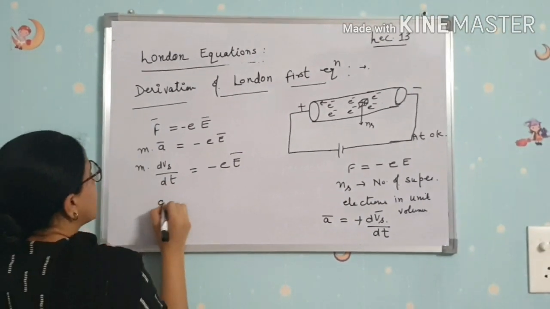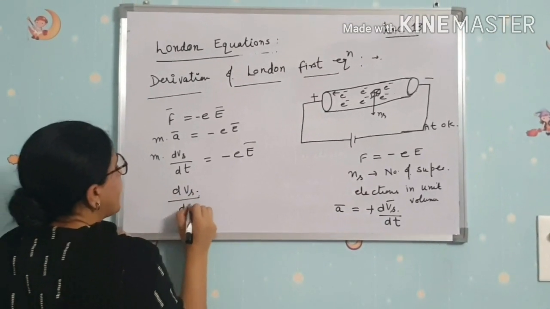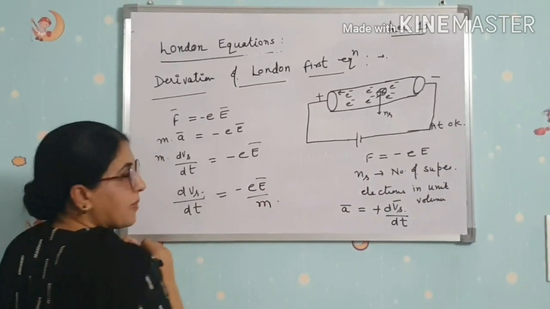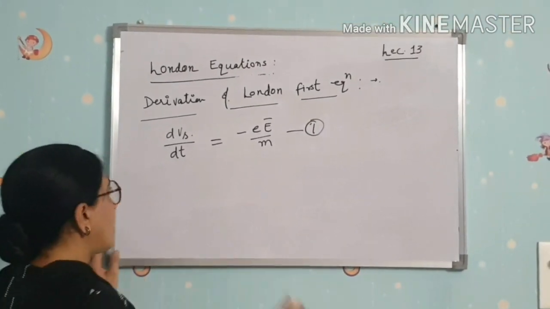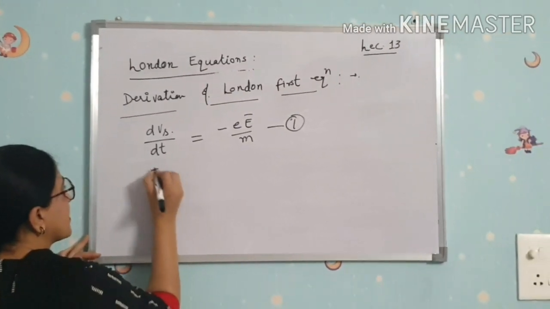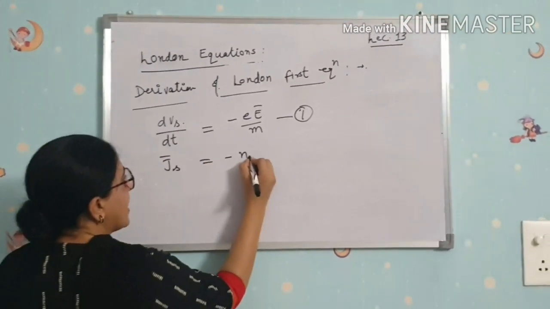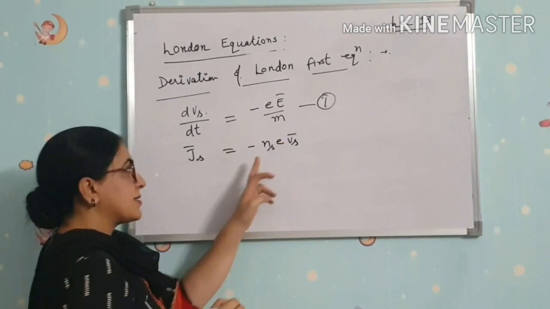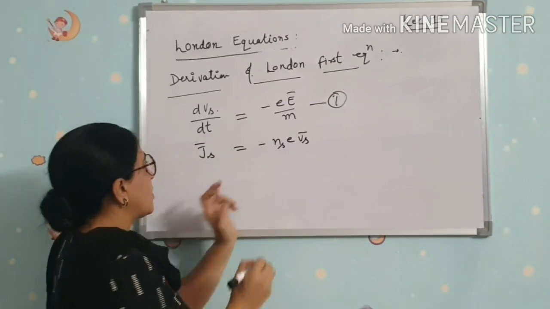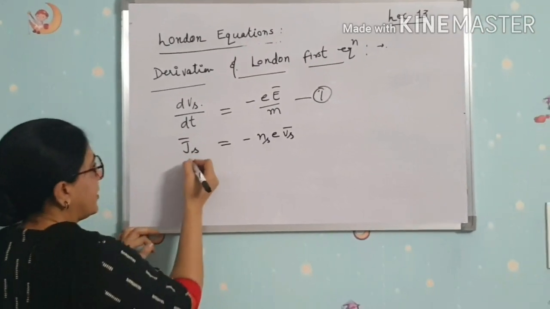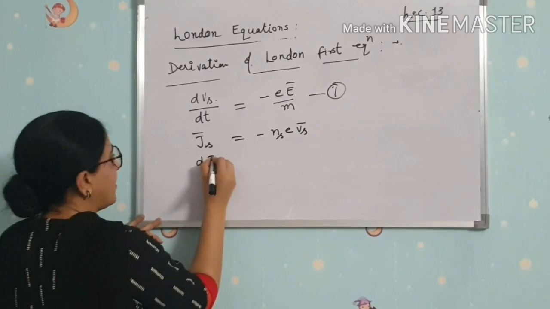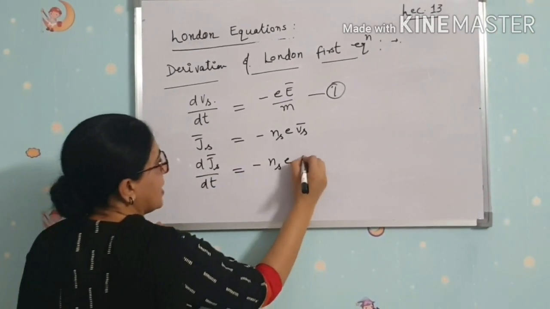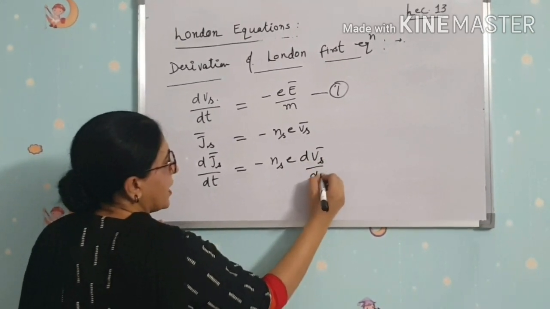So dVs/dt is equal to minus eE over m. Equation first. Now we know the current density Js is equal to minus Ns e Vs, where Ns is the number of super electrons. Taking the derivative of this with respect to t, dJs/dt is equal to minus Ns e times dVs/dt.